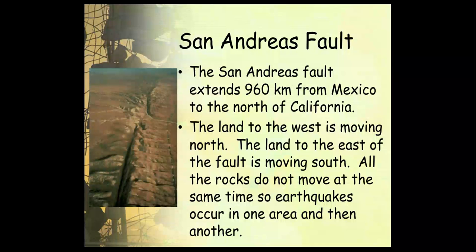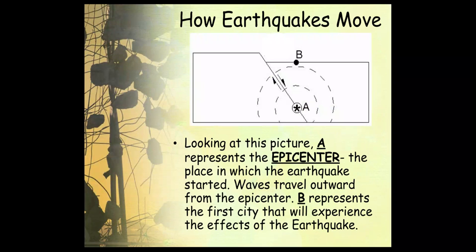The San Andreas Fault. So what is the San Andreas Fault? The San Andreas Fault extends 960 kilometers from Mexico to the north of California. The land to the west is moving north. The land to the east of the fault is moving south. All the rocks do not move at the same time, so earthquakes occur in one area and then another.